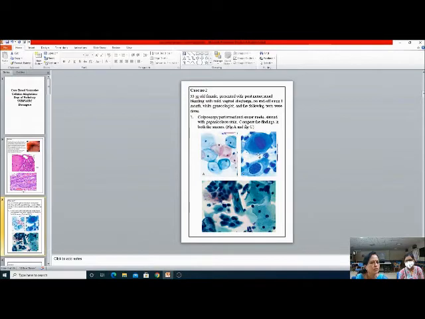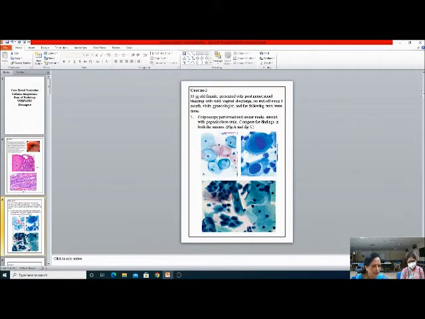Okay. So you ask them to compare this smear, which was taken and stained from the patient who presented with this. Some students confuse this for hypertrophy, because the cell size had increased. Good, they have observed. That observation is there. Variation in cell size is definitely increased. The nuclear size has increased, so high nuclear cytoplasmic ratio. See, dark nucleus, more chromatin there. Then they said it is dysplasia.